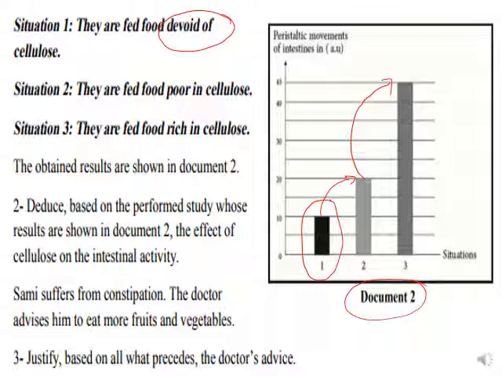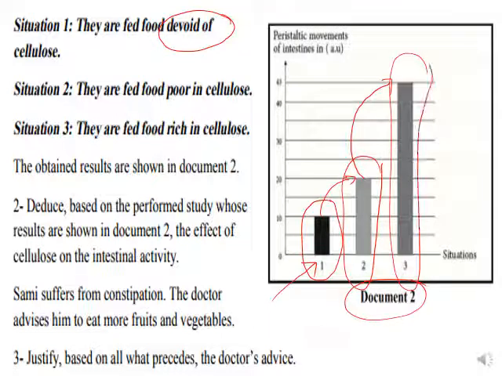These are deduced based on your performed study, whose results are shown in document 2, the effect of the cellulose on the intestinal activity. As you know, the peristaltic movement of the intestine was 10 AU in the group of situation number 1 that are fed food devoid of cellulose. However, it increases to 20 and 45, where the food in 20 was poor in cellulose and here it was rich in cellulose. And this explains that the cellulose has a role in facilitating or enhancing the intestinal movement, which are the peristaltic movements.